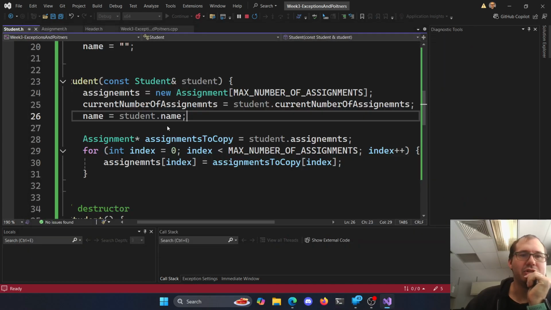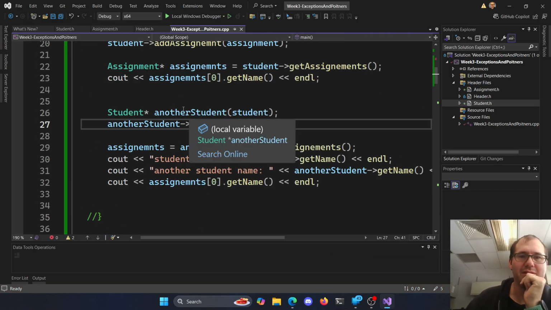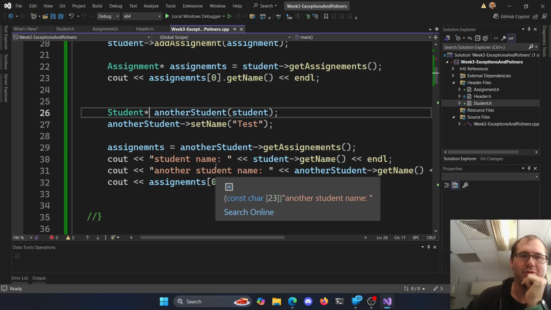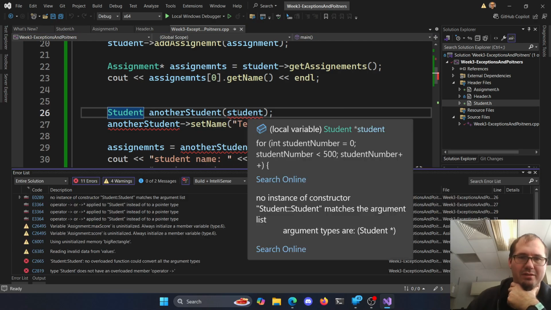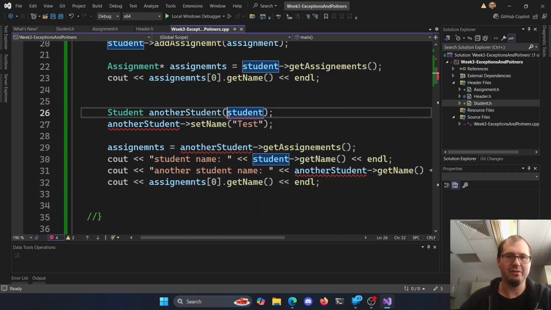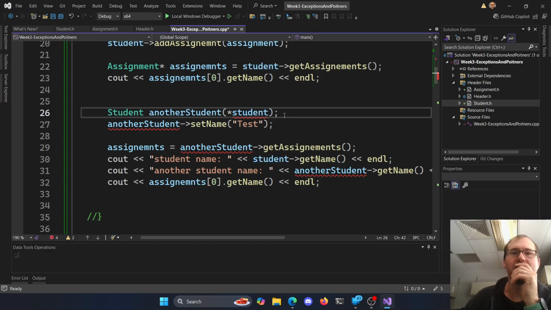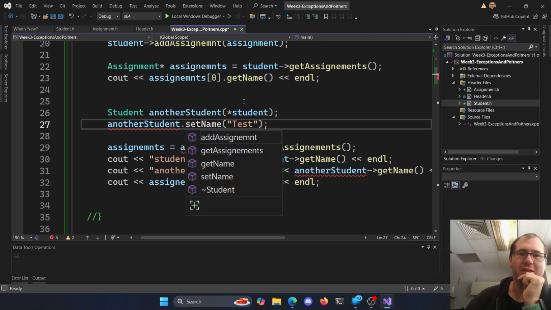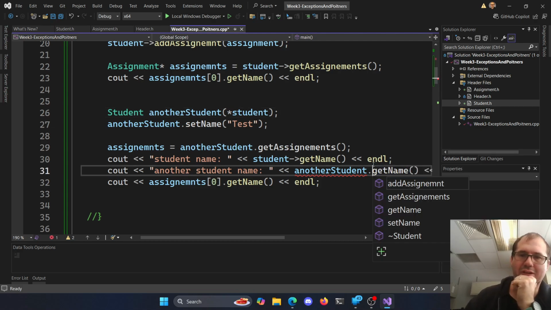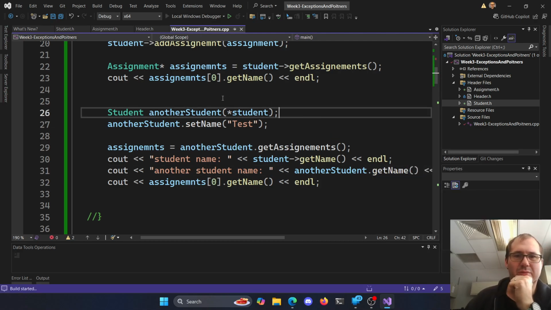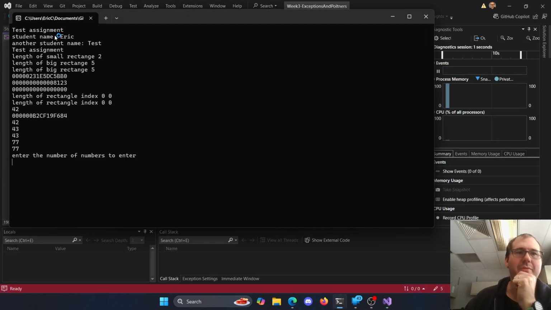Let's see. So now it should. Oh, it didn't do it when we. It might be because we're using a pointer. Hang on. It gets really obnoxious with these here. No, student. So that's going to be the dereferenced value of student, right? Should be another student. And if that's not a pointer, it's all just dot notation here. Dot. Is this going to do it for us? Let's try it. Gets really obnoxious here. There we go. Okay, so using the non-pointer notation worked that way.